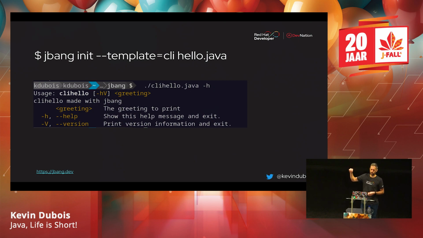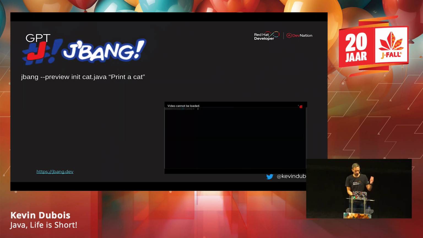So you do jbang init --template, and it'll create a file that already has Picocli, if you're familiar with that. So you can add parameters to your file, and then if you do -h, then you can see the parameters. So again, you can get up and running pretty quickly with creating scripts. And then like I said, you can print a cat if you want to use ChatGPT, or say create a currency converter or whatever.